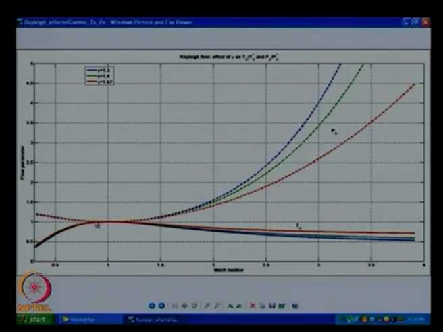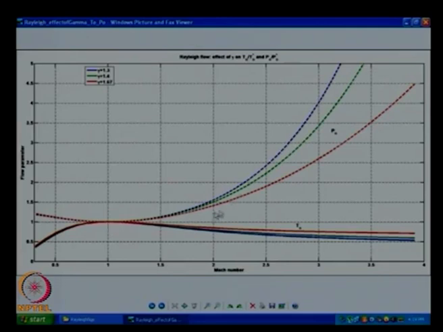By the way, if I am cooling, it can go the other direction. Okay. Always remember that we are thinking about heating only as of now. If I cool, everything goes the opposite direction. I can remove a lot of heat from m equal to 1 flow if I go subsonic path, if I am cooling. Okay. Anyways, so now we will just think about the P naught curve.